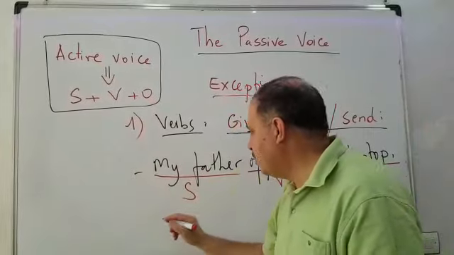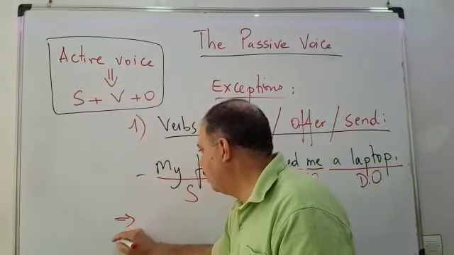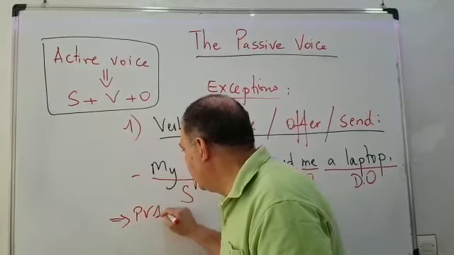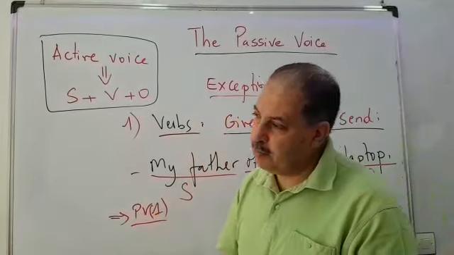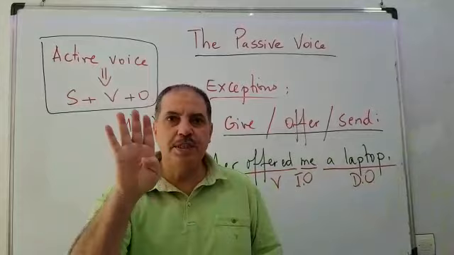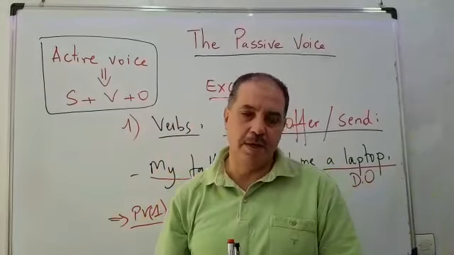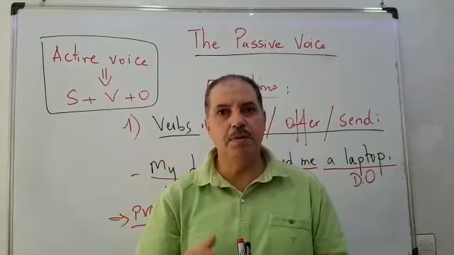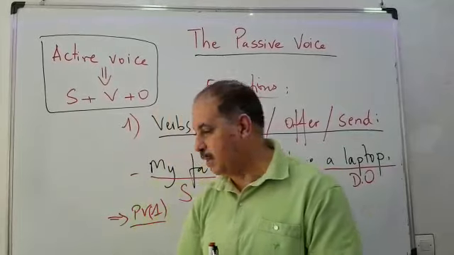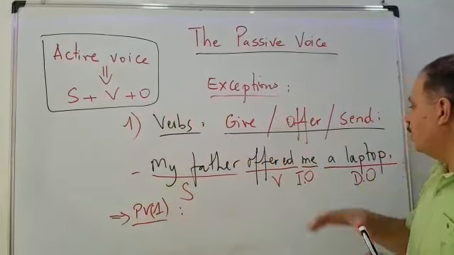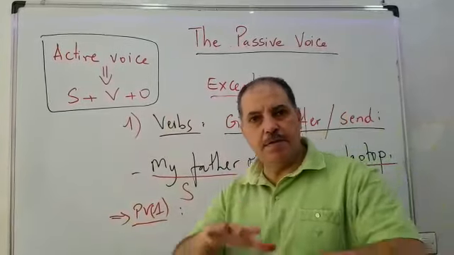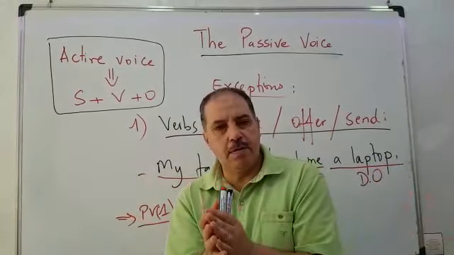Okay? So let's do passive voice number one. And please remember the four steps I told you in my previous video: number 1, number 2, number 3, and number 4. We are going to apply the same strategy.